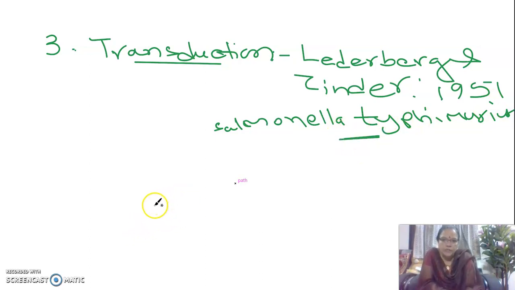Transduction was first discovered by Lederberg and Zinder in the year 1951, in a group of bacterial cells called Salmonella typhimurium.